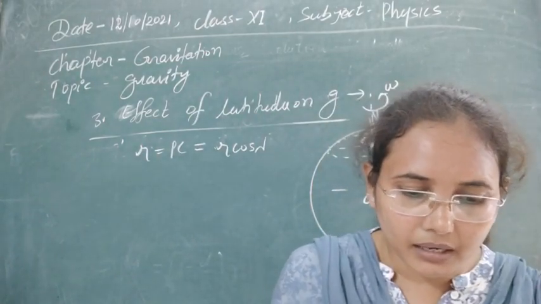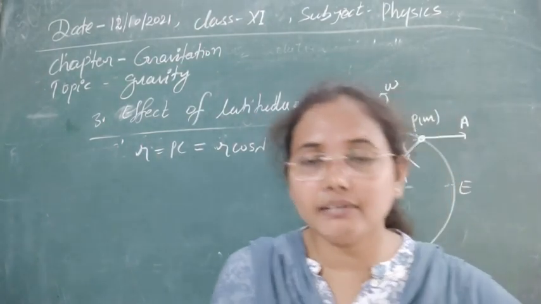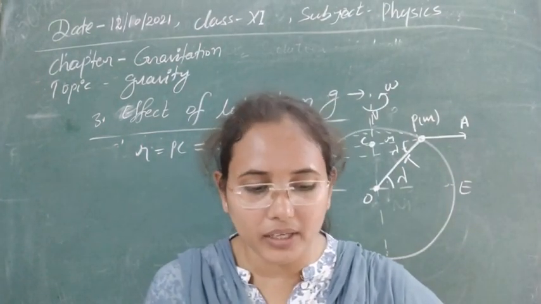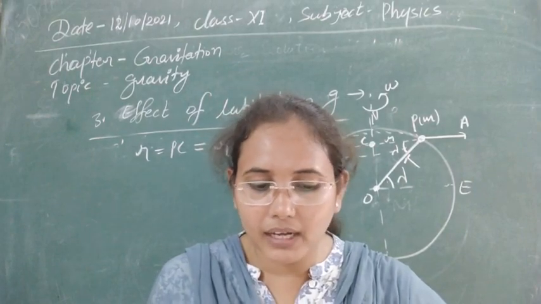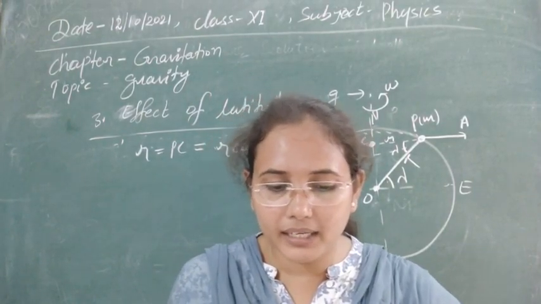At that time, obviously the gravity force will be equal to the weight of the body, that will be mg, and that will act along the vertical direction.